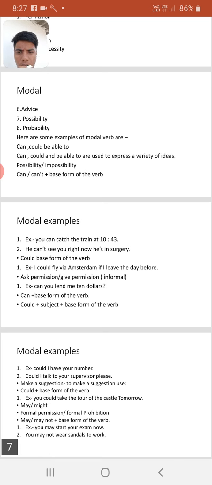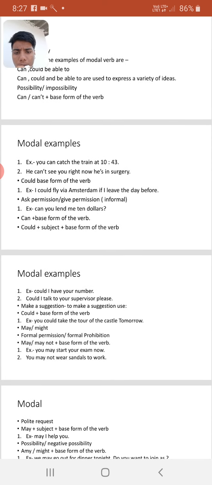First example is: can you lend me $10? Could plus subject plus base form of the verb. Example: could I have your number? Second, could I talk to your supervisor please? Make a suggestion. To make a suggestion use could plus base form of the verb. Example: you could take the tour of the castle tomorrow.